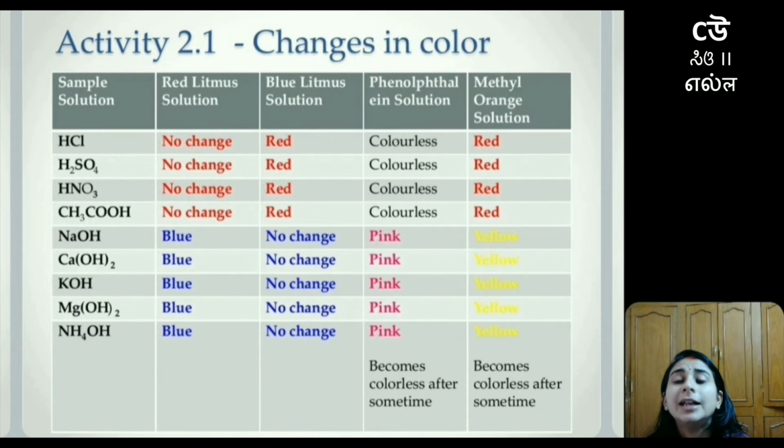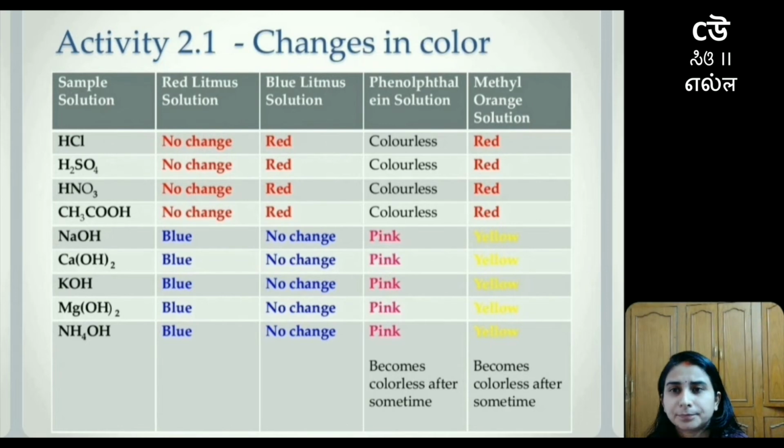So this was about hydrochloric acid. Moving on to the next sample solution, which is sulfuric acid. It is an acid, so there will be no change in the red litmus solution, but blue litmus solution will turn red. Phenolphthalein solution will remain colorless, and methyl orange solution will turn red. Nitric acid will show the same color change. No change in the red litmus solution. Blue litmus solution will turn red. Phenolphthalein solution will remain colorless, and lastly methyl orange solution will also turn red.